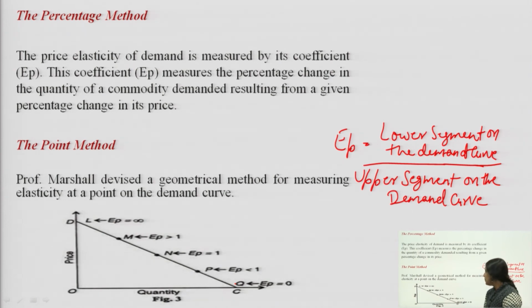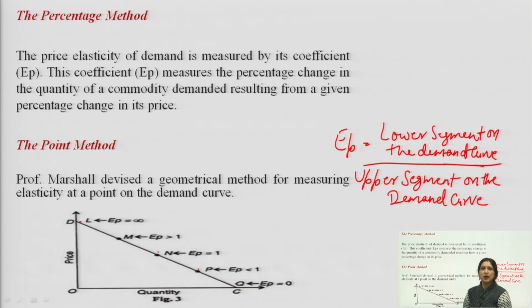EP will be infinite at point L. That means it will be infinite at the point where the demand curve intersects the vertical axis, that is point L. It will be equal to 1 in the middle of the demand curve, that is the point N, where your EP will be 1. It will be less than 1 in the lower segment of the demand curve, that is point P. So, point P is where your EP will be less than 1.